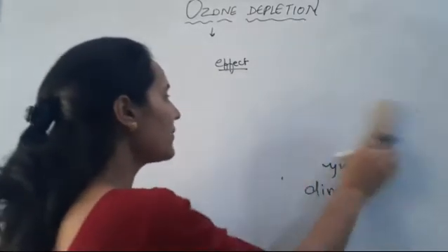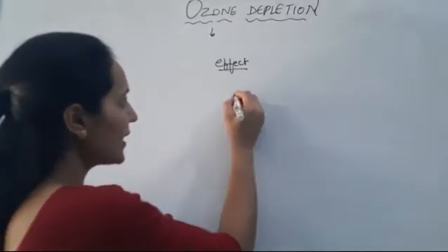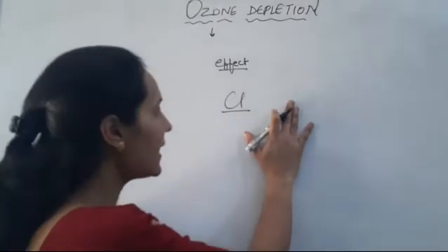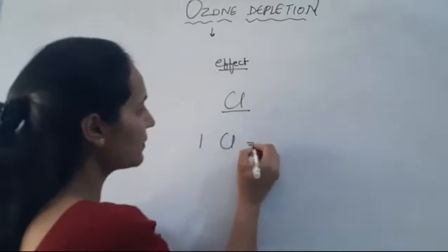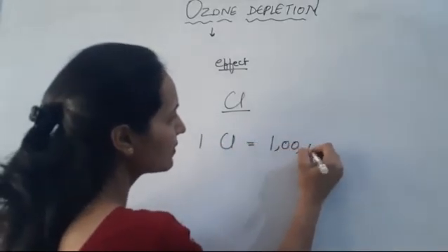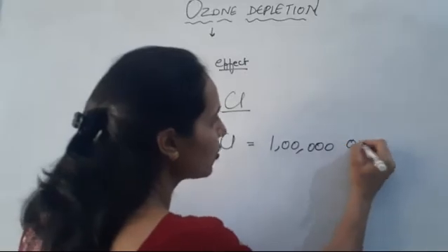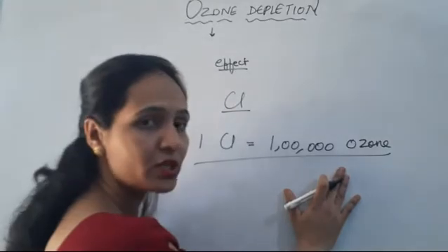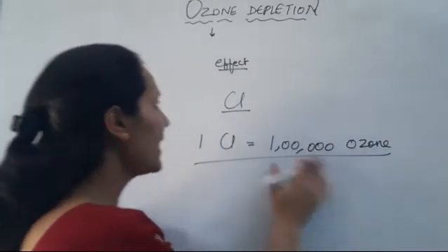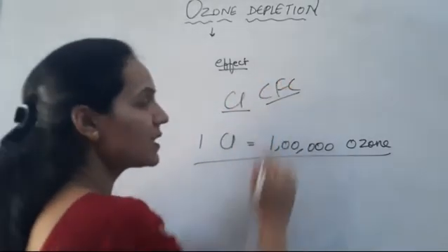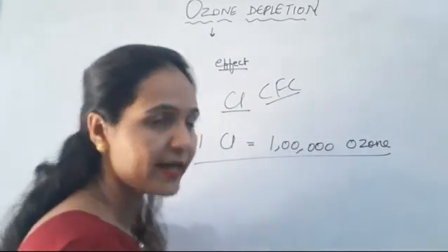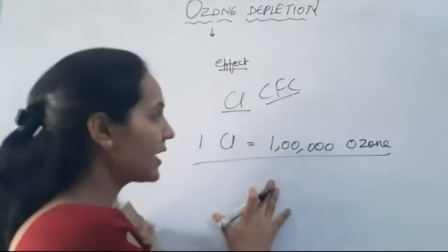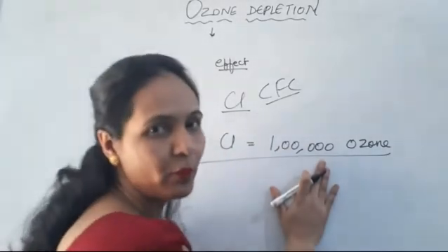So you know it very well, the CFCs have chlorine atoms in them, I told you, which act as a catalyst which degrades the ozone layer. One chlorine atom can degrade up to 1 lakh ozone molecules. So you can see how this chlorine has a greater impact on the degradation of the ozone layer. And where are these CFCs generated? The CFCs are present in the refrigerators, right? Chlorofluorocarbons are present in the refrigerators. So they go into the environment and atmosphere and can degrade the ozone molecules, right?